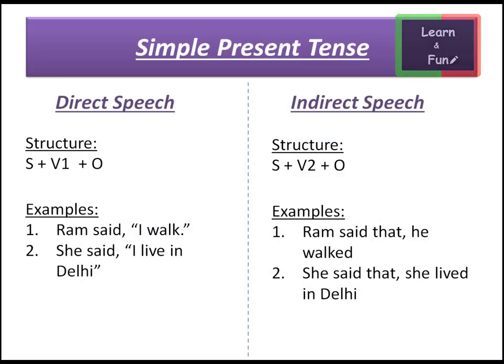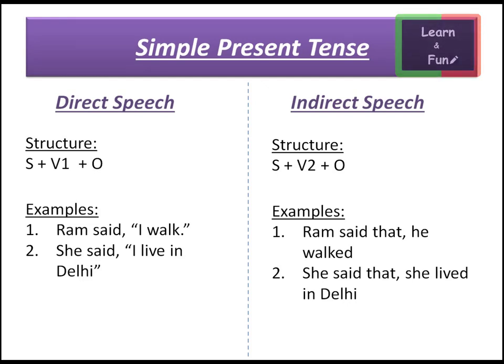Let's see direct and indirect speech for present tense. Present tense in direct speech is changed into past tense. So simple present tense is converted into simple past tense. The structure of direct speech is subject plus verb first form plus object, which is converted into subject plus verb second form plus object. Subject plus verb first form plus object is the structure for simple present tense. And subject plus verb second form plus object is the structure for simple past tense.